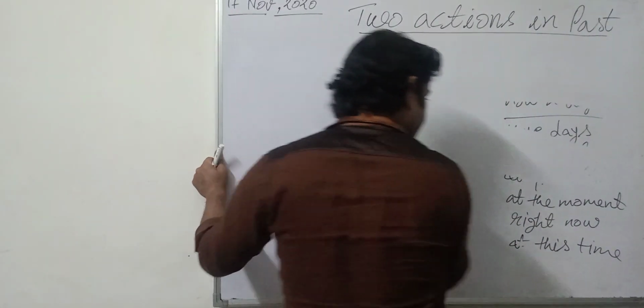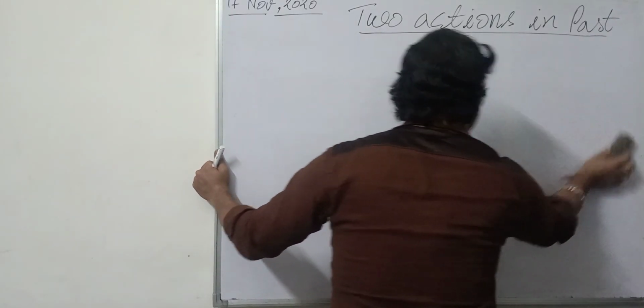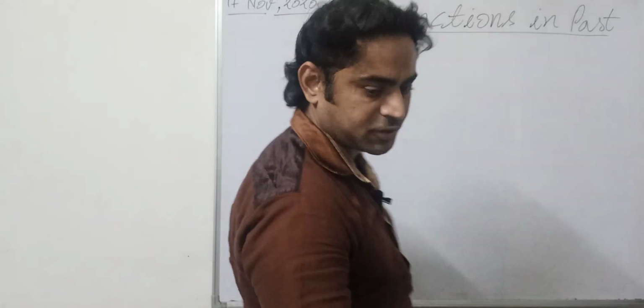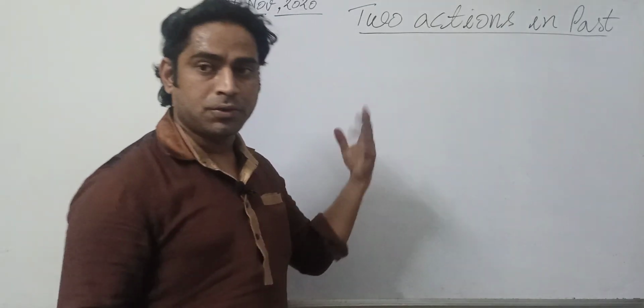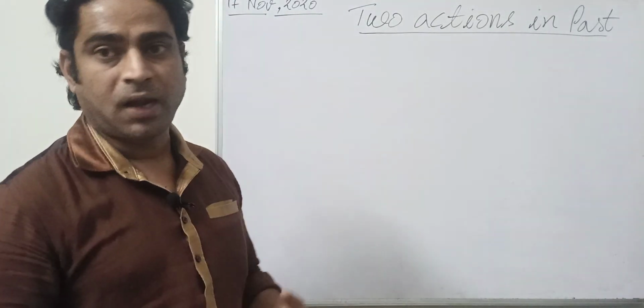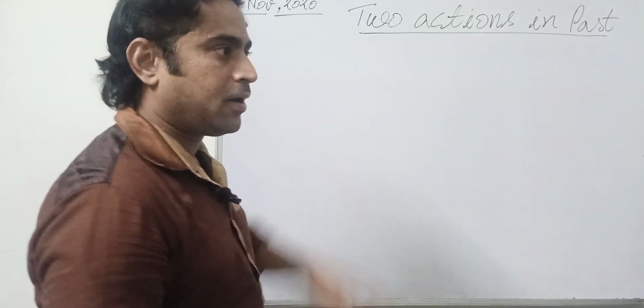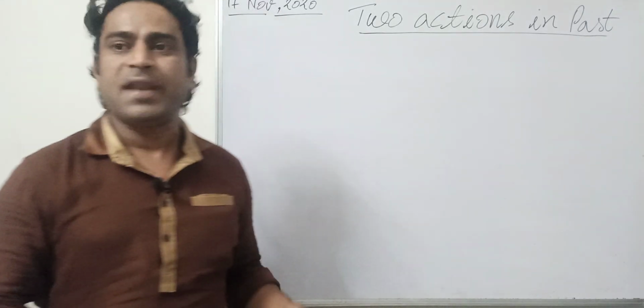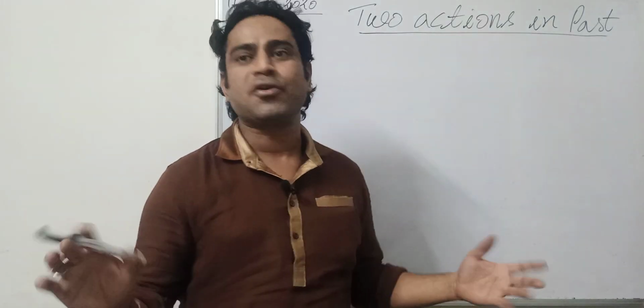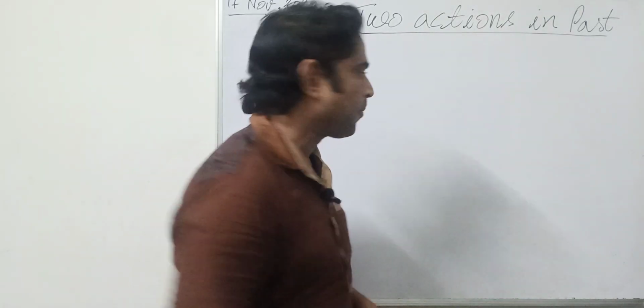In future continuous also, this time and that time can be used, and then can be used. But now cannot be used in future; it can be used in present only, right?